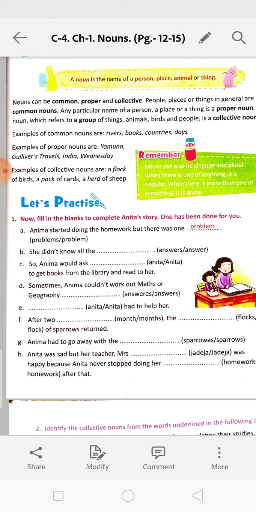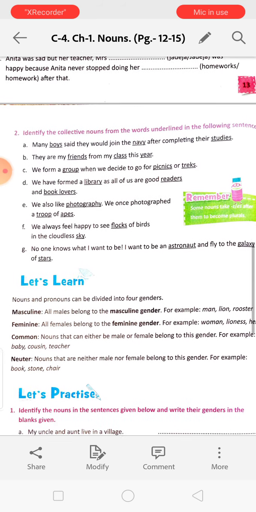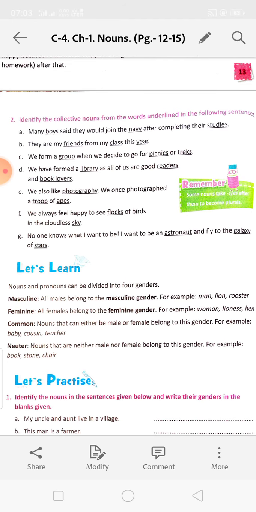Next, identify the collective nouns from the words underlined in the following sentences. So you have to say which one is the collective noun. Many boys said they would join the Navy after completing their studies.